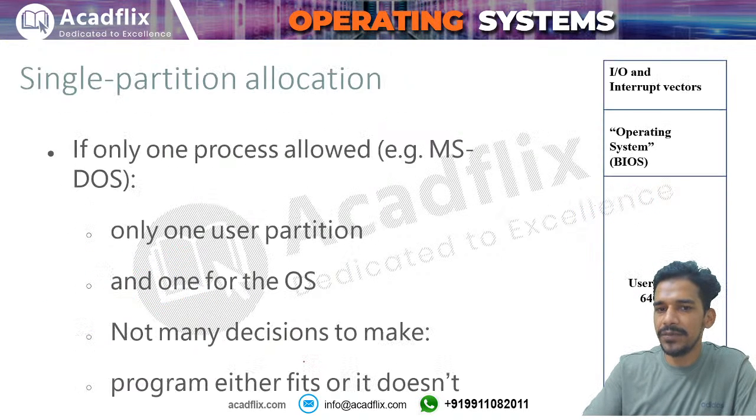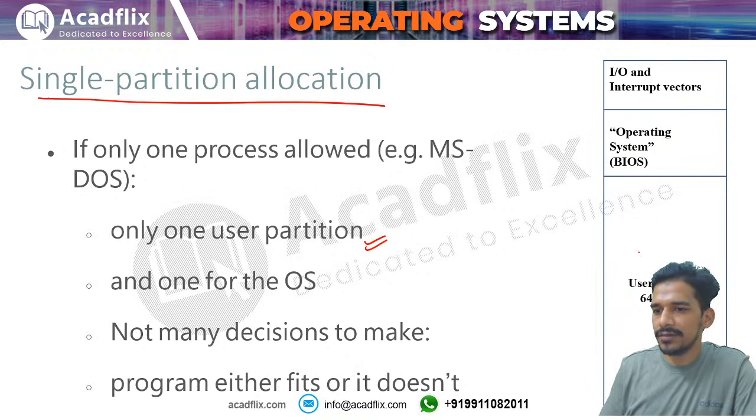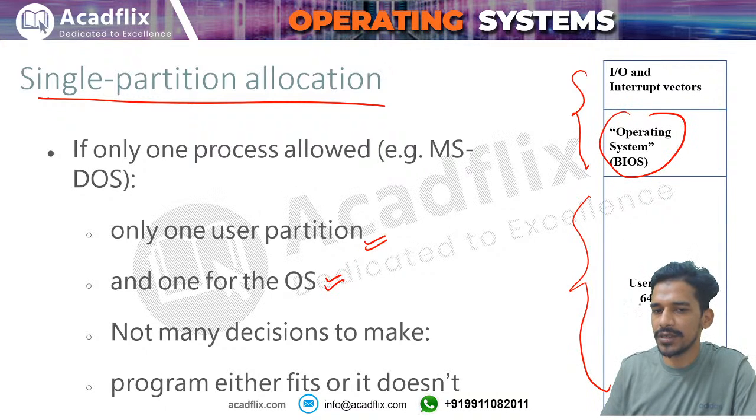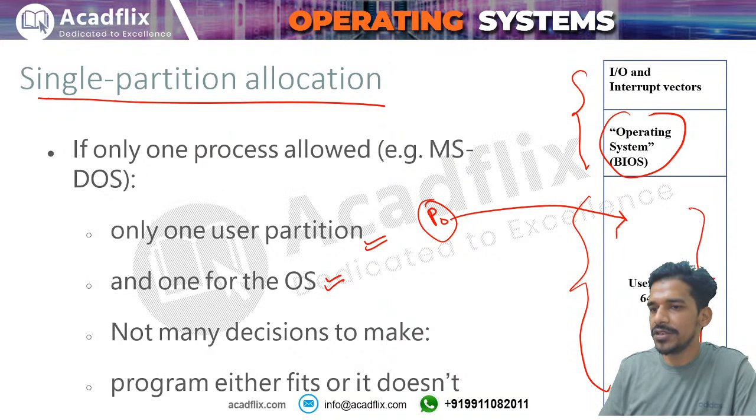Before fixed size partitioning, I told you about the single partitioning scheme. In this you will have only one user partition. This is the user partition, and this is for the operating system and interrupt vectors. One partition for the operating system and one partition for the user. So not many decisions to make. That means if any process comes, that process will be given this partition. So the user process will run in the user space.